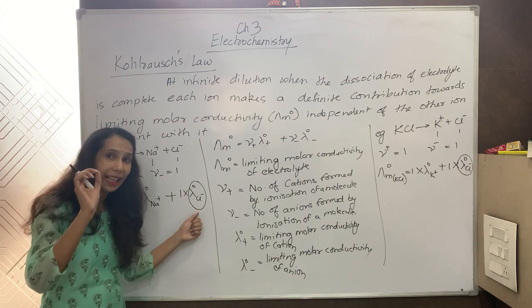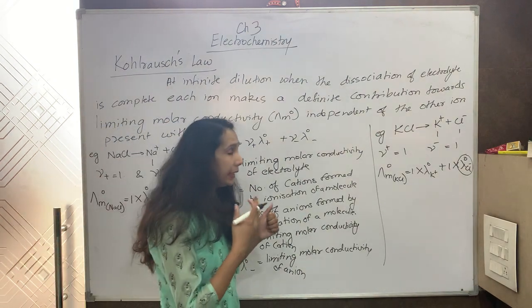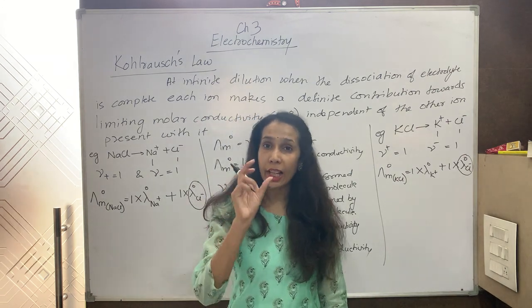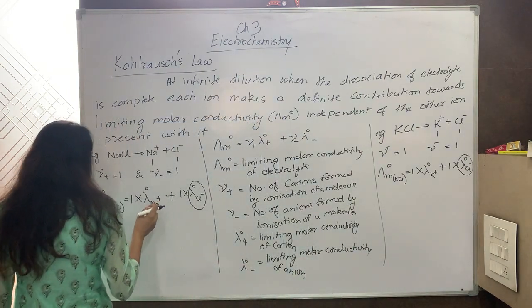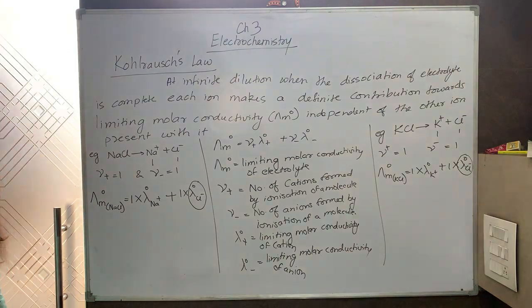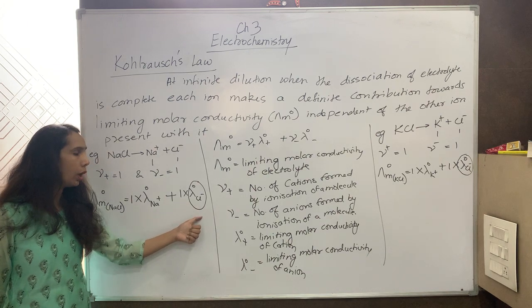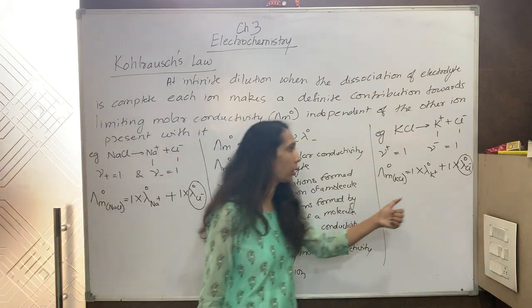Chloride will have the same limiting molar conductivity in NaCl, in KCl, in MgCl2, anywhere. So each ion is making a contribution, chloride is making a contribution which is independent of the contribution of sodium. So sodium, if I consider any value, doesn't matter. Chloride will have the same value. If here the limiting molar conductivity, suppose I say it is 5, here also it will be 5.